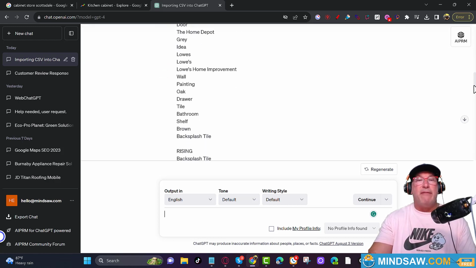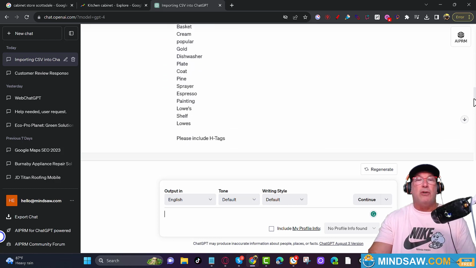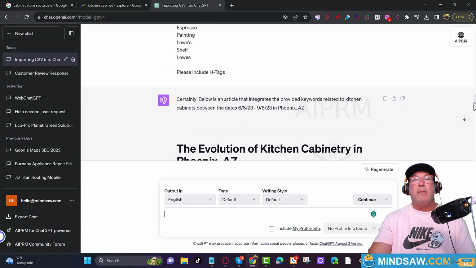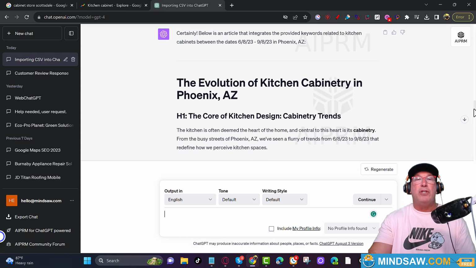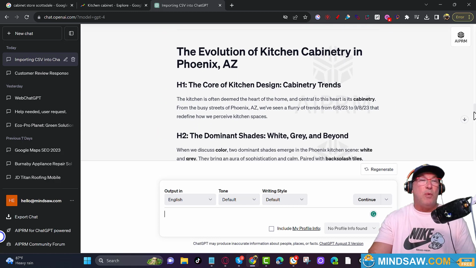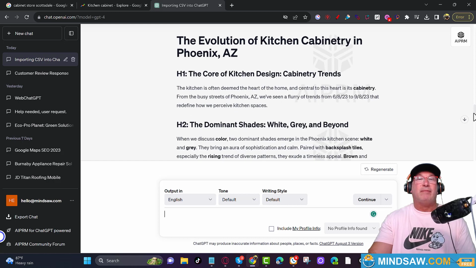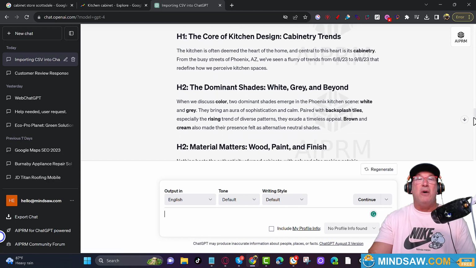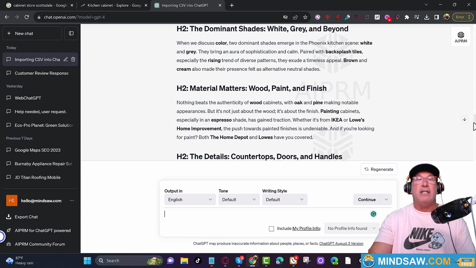And it wrote a fantastic article. Let me show you right here: the evolution of kitchen cabinetry in Phoenix, Arizona. How's that for an H1 tag? And there you go. Look how great this article is. It's including all the entities that I copied and pasted.